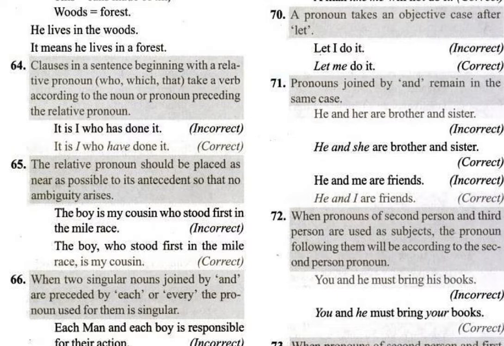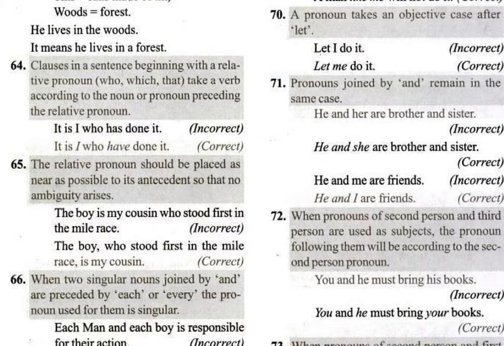A clause in a sentence beginning with a relative pronoun takes a verb according to the noun or pronoun preceding the relative pronoun. What are the relative pronouns? Who, which, that. But they are working here as a conjunction, joining these two clauses. "It is I who has done it" is wrong. The sentence should have been: it is I who have done it. What is preceding the relative pronoun decides the verb: I have. It is I who have done it.